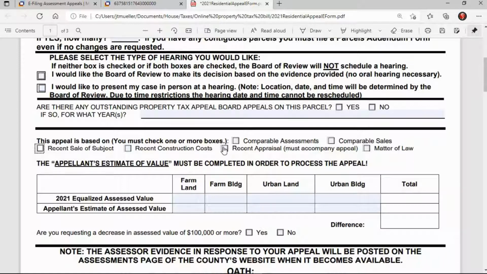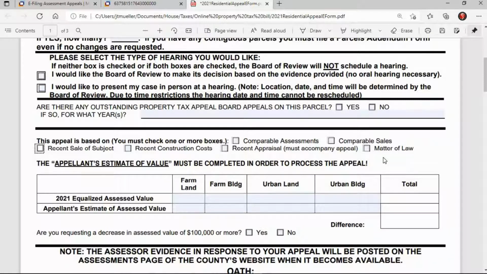Then there's recent appraisal. If, for example, you went through a refi and you had a bank appraisal, and that particular appraisal values your home less than what the assessment is, you can certainly turn in this information. Then there's matter of law, and that's where you feel that the way your home was assessed, it didn't properly follow the law or follow the property tax code.